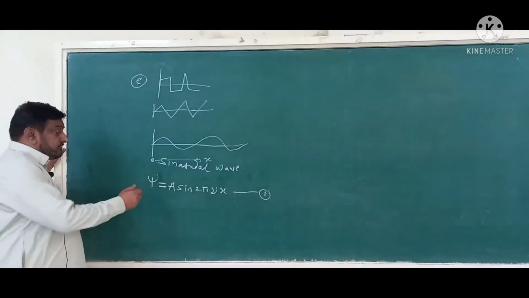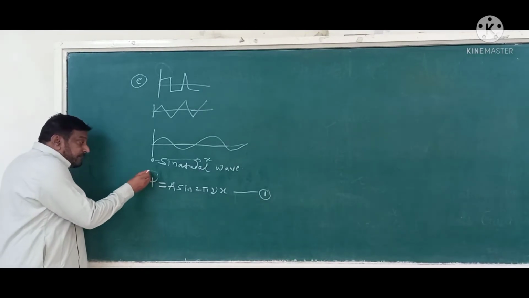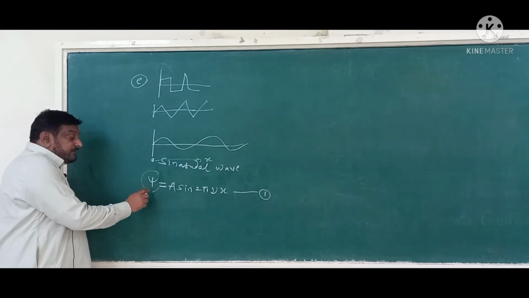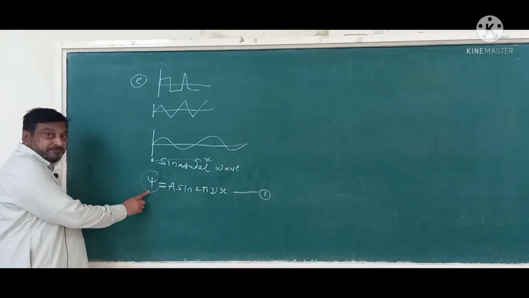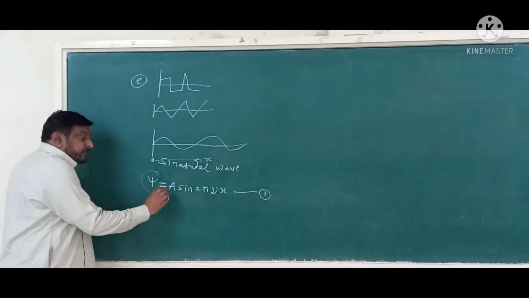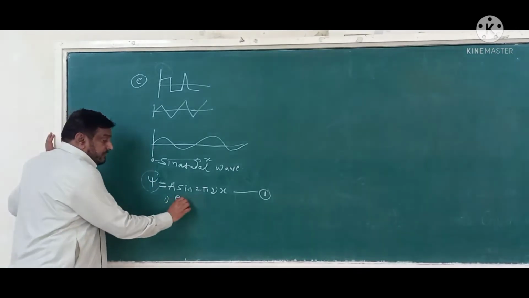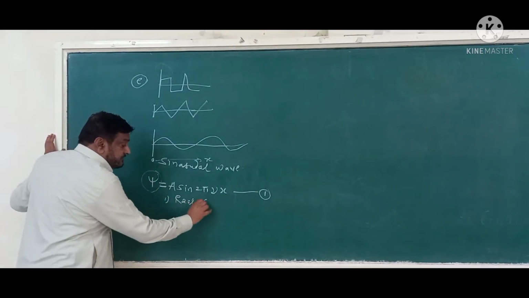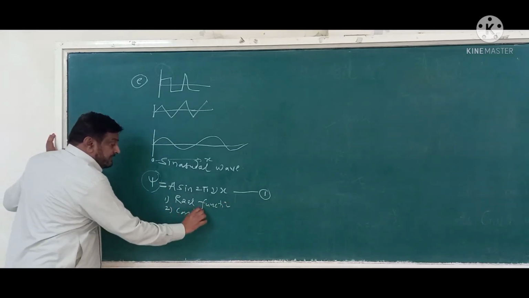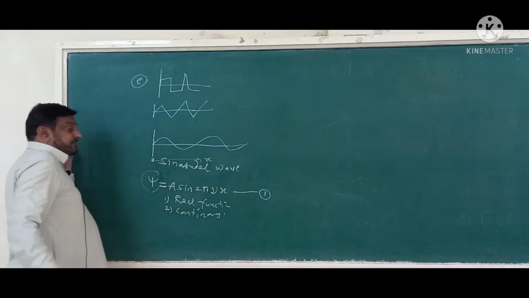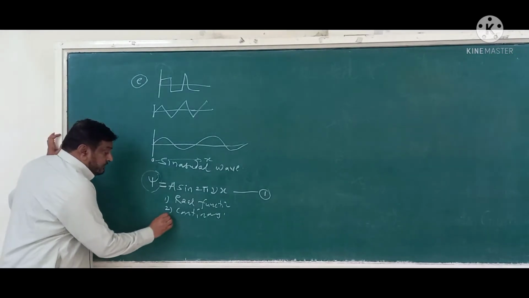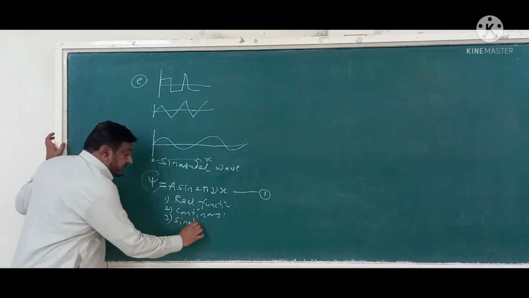Now two things are there. This psi is a wave function and it should satisfy certain conditions. The first thing is that psi should be a real function. It should be a continuous one. These are all mathematical terms: continuity of the wave function. It should be single valued; there should not be ambiguity in that.